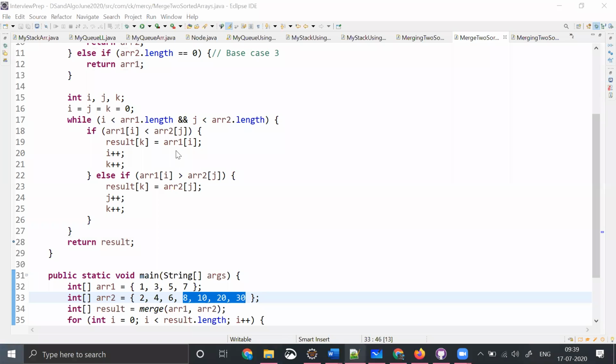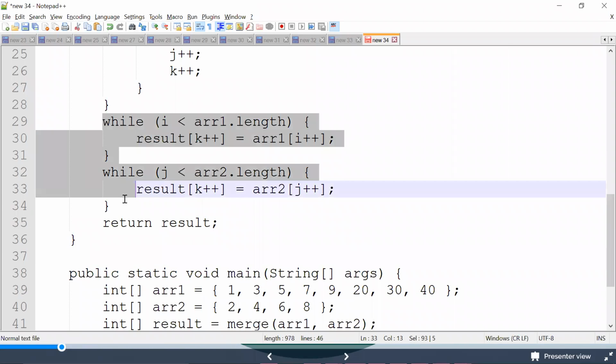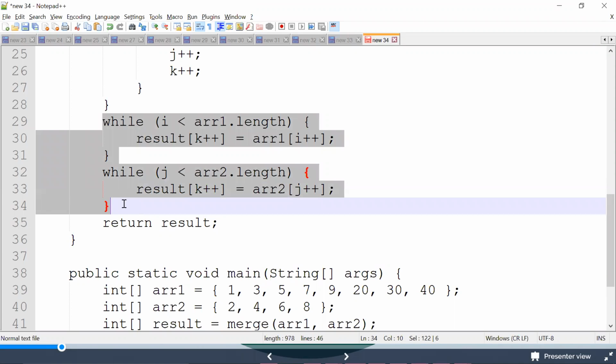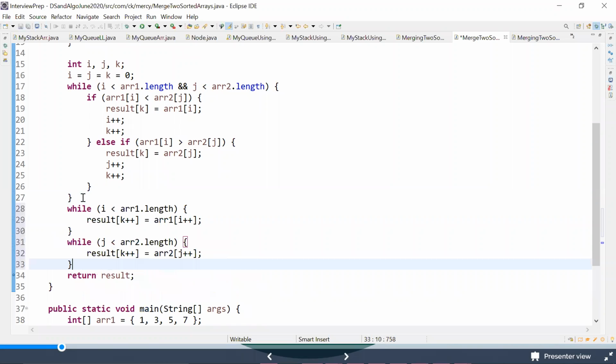So what is that saying? While i is less than arr1.length or j is less than arr2.length, what you're trying to do is take the remaining part of the array and assign that to result. Simple. So here maybe our j is left out until this particular number. In our case, in the debug case, it is only 3.